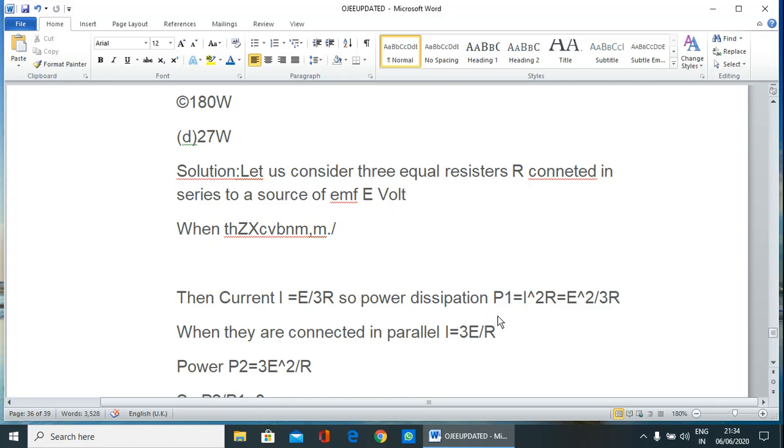So power dissipation, that is I square R, is E square by 3R.